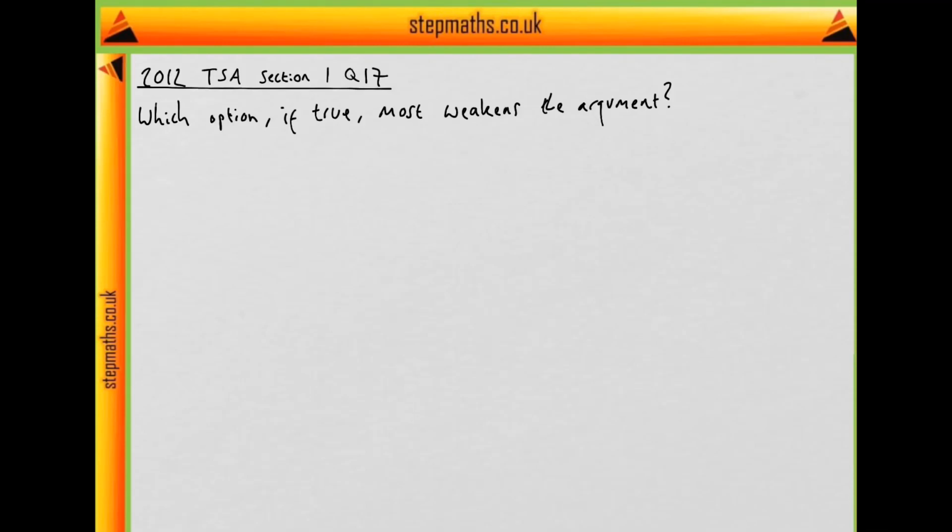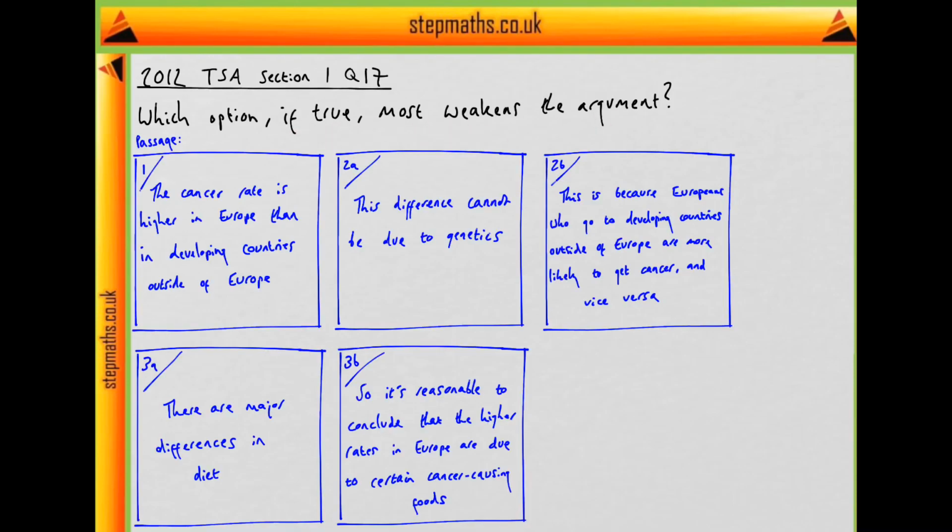This video is on question 17 of the 2012 TSA paper. And here we're asked which option, if true, most weakens the argument. And this is the passage that we're given.